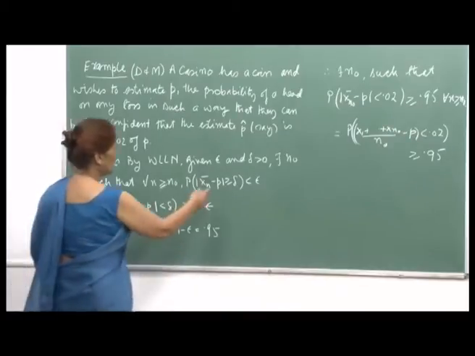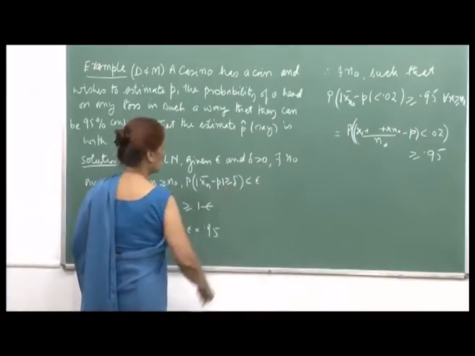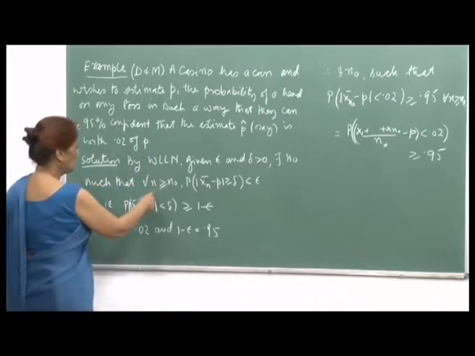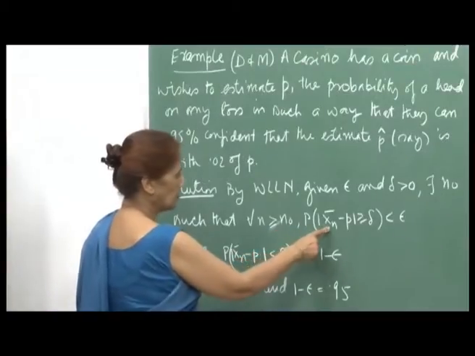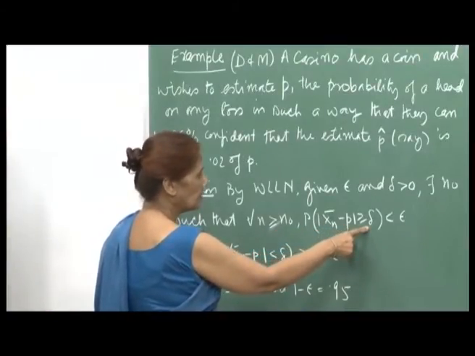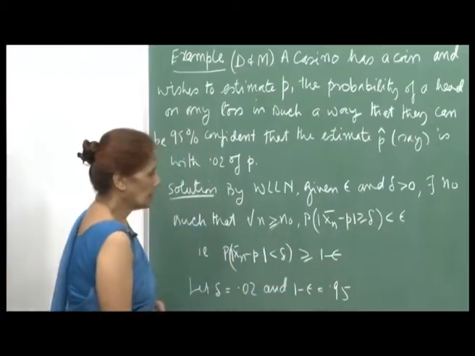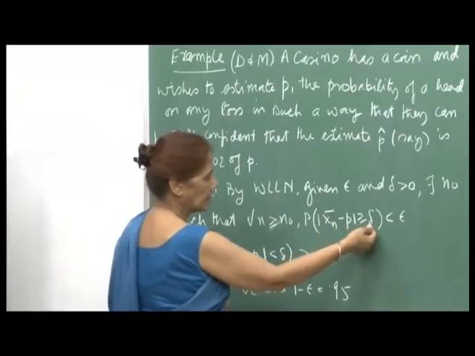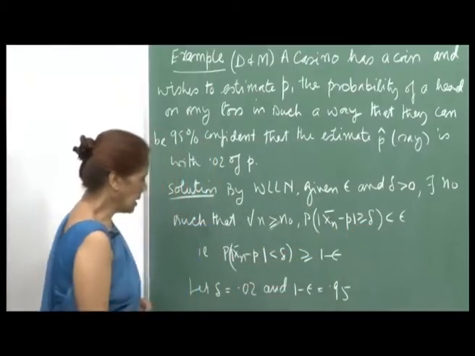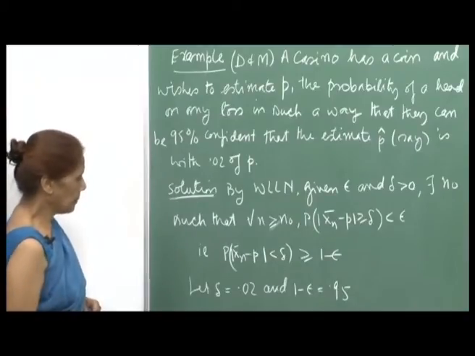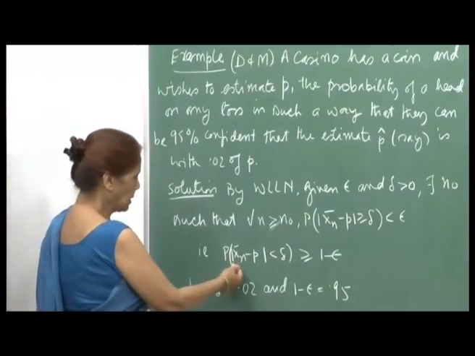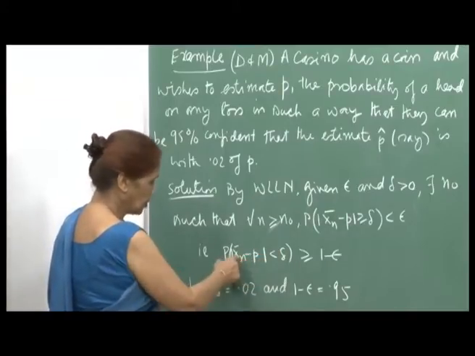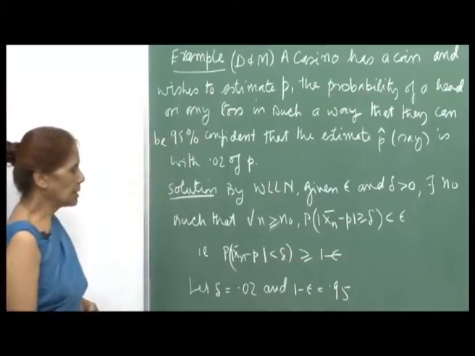So, given an epsilon and a delta greater than 0, we know that there exists an n naught, the smallest value of n, such that for all n greater than or equal to n naught, the probability of |X n bar minus p| greater than or equal to delta is less than epsilon, right. And so, the complementary event would be that the probability of |X n bar minus p| less than delta is greater than or equal to 1 minus epsilon.